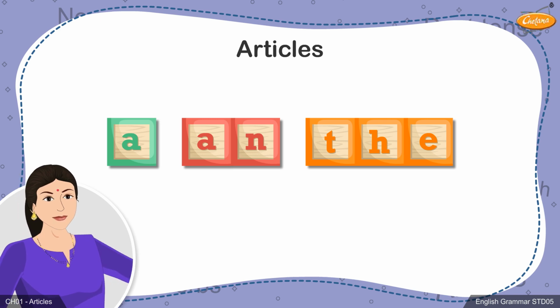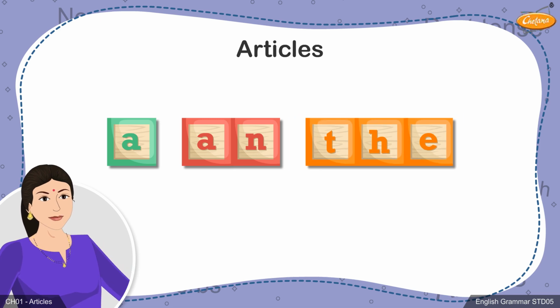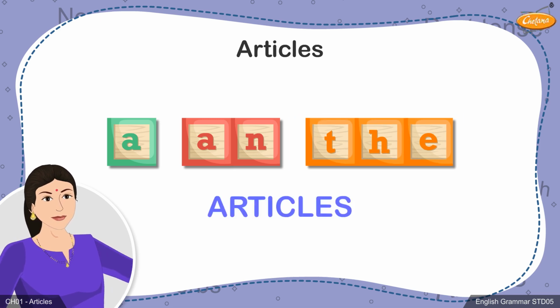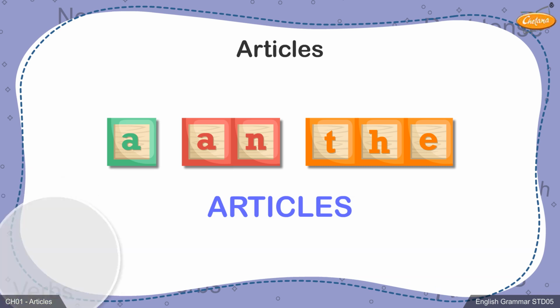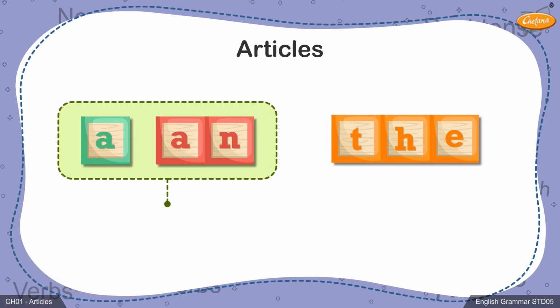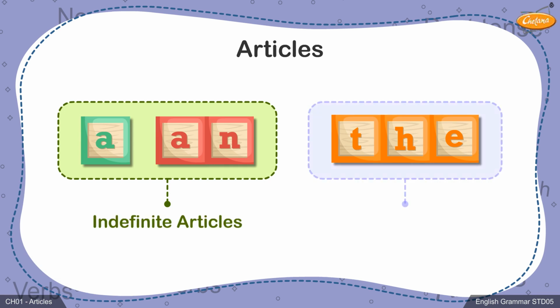The words a, an, and the are called articles. There are three main articles as you can see on the board. The articles a and an are called indefinite articles. The article the, however, is called the definite article. Students, let's first learn all about the two indefinite articles a and an. First, we will learn about the usage of these indefinite articles.